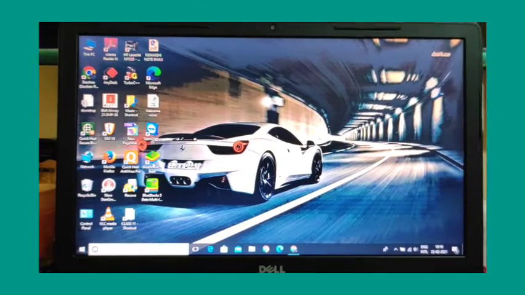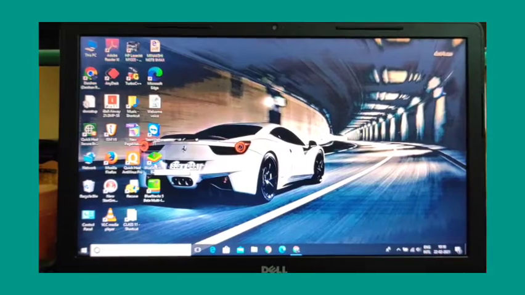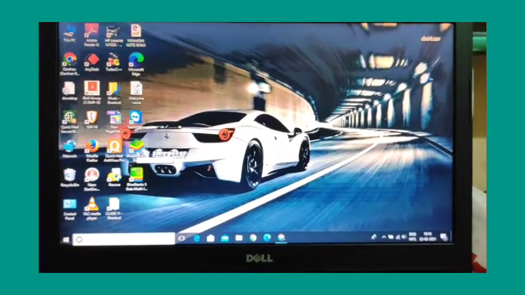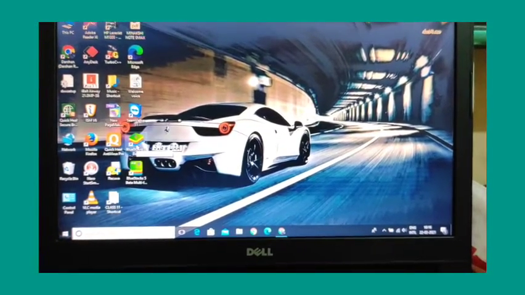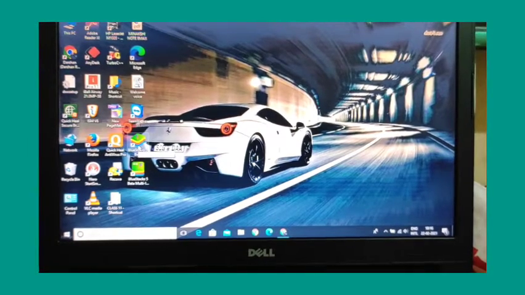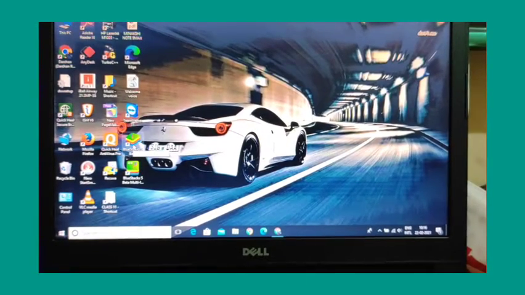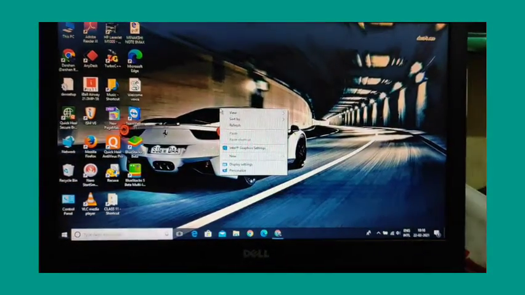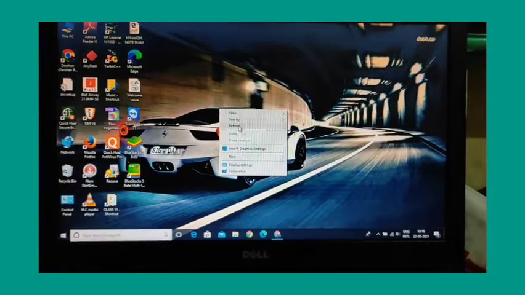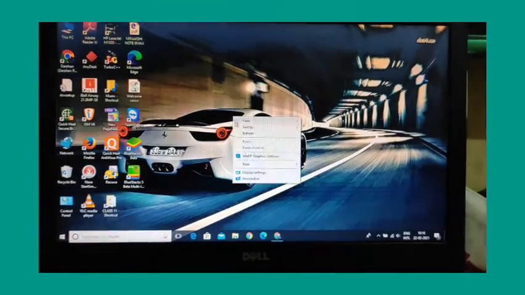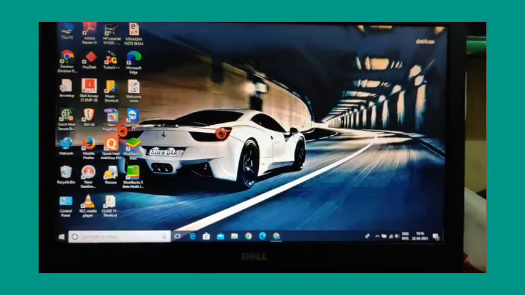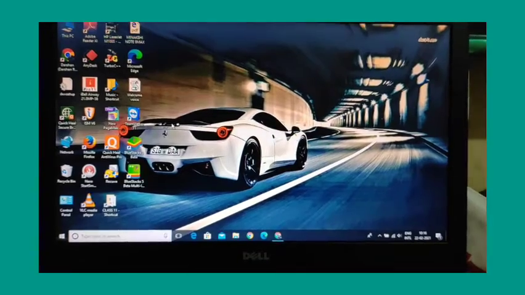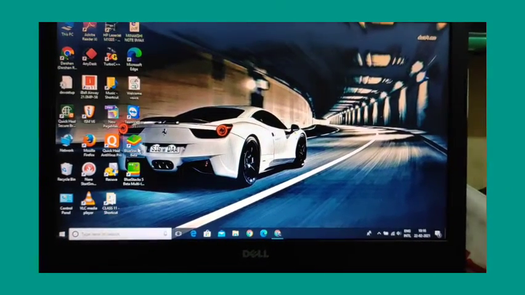When you install this, you have to download 400 MB of it. So I will just show you how the interface of Bluestack 5 beta comes.